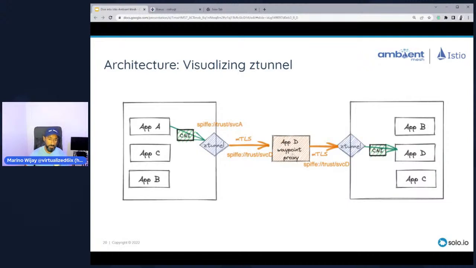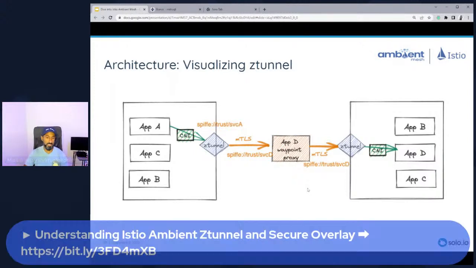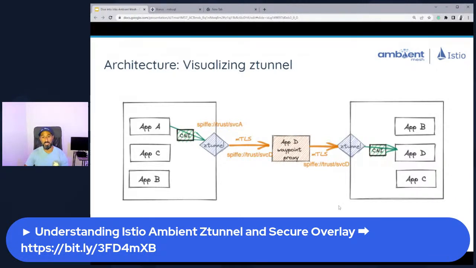And with that gateway API spec, I'm able to define a natural Kubernetes native resource, but I'm able to write my Istio abstractions on top of it and say, look, I have a layer 7 policy I need you to honor. If there is a layer 7 GET request, allow it through from app A to app D. But if there is a layer 7 delete request from app A to app D, disallow it. And that's effectively how ambient mesh functions. We also did see that ambient mesh can function alongside the regular Istio mesh under the same control plane.